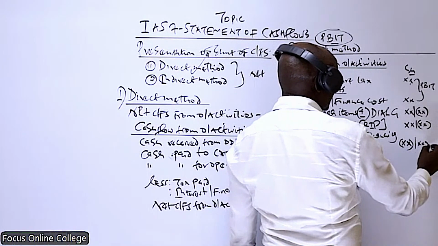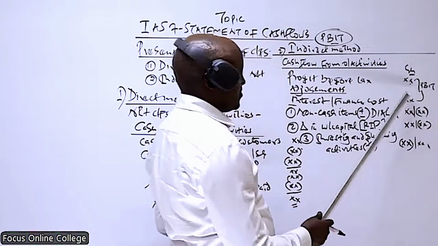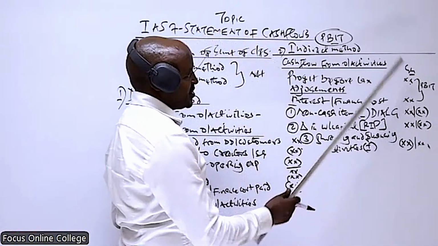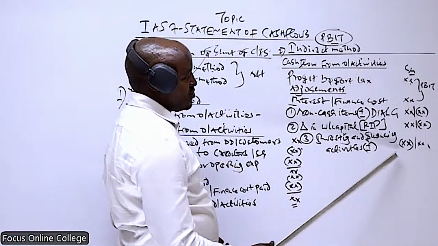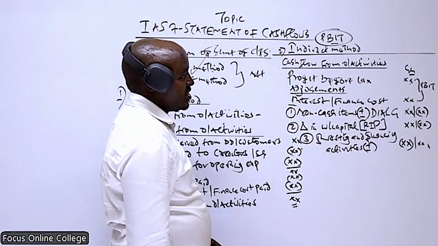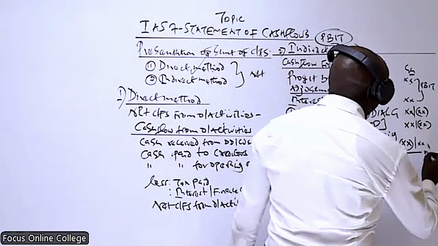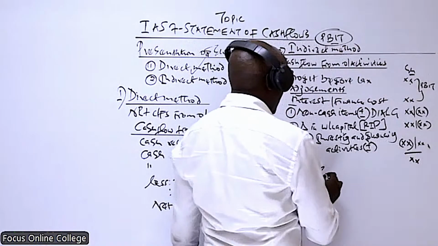Any investing or financing activity item basically added here, we less it. And those which were deducted in arriving at this, we add them back. We get the net amount here.